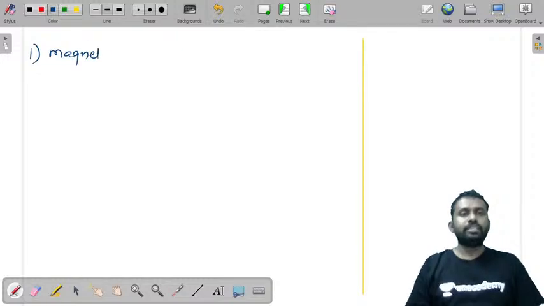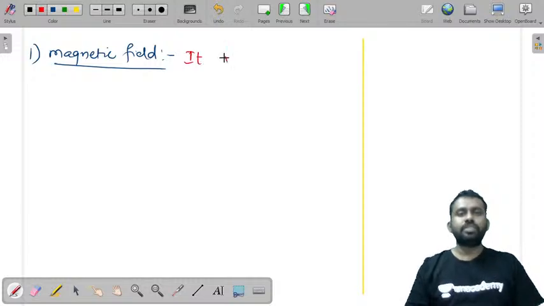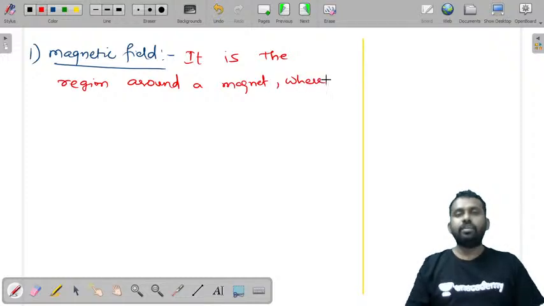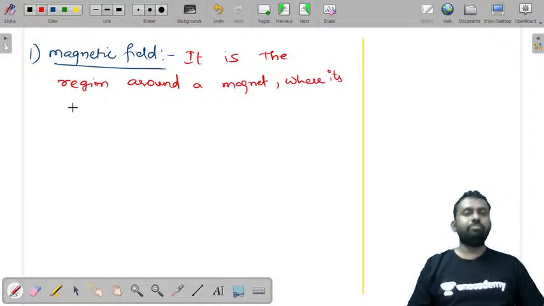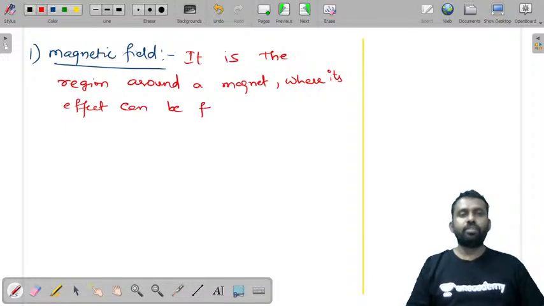It is the region around a magnet where its effect can be felt.